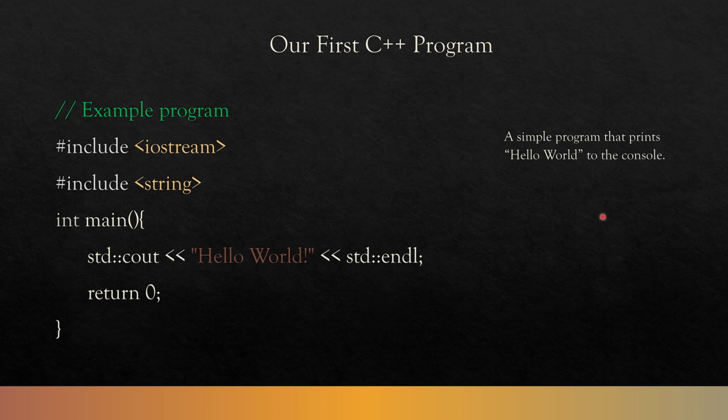So a super simple C++ program. This program's entire job is just to print to console. It says, hello world. That is it. But there are a few different things that are in here that we need to know what they are. And all of these concepts can be found in Unreal Engine's scripts as well.